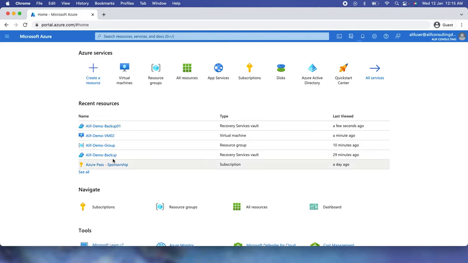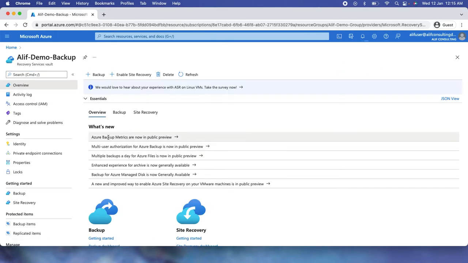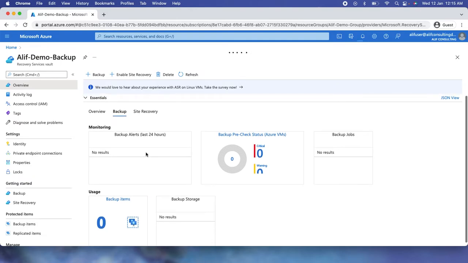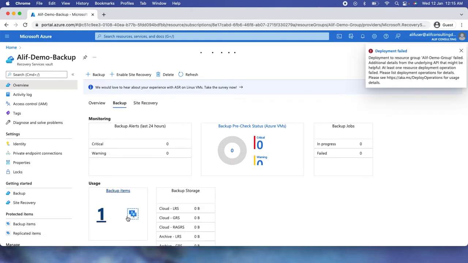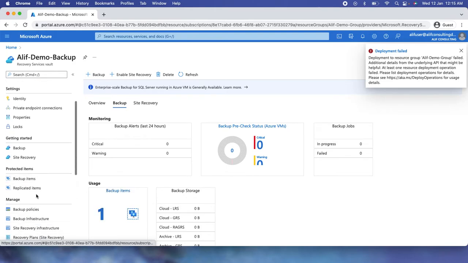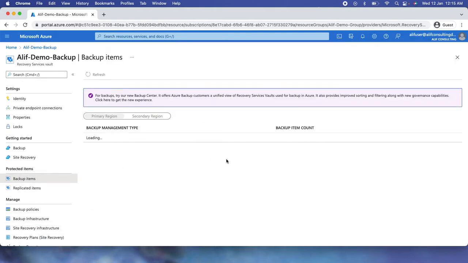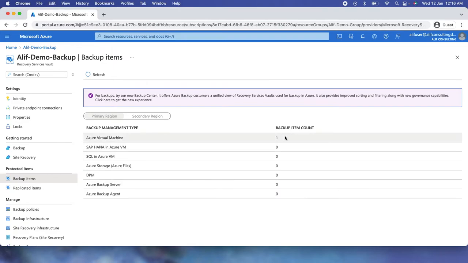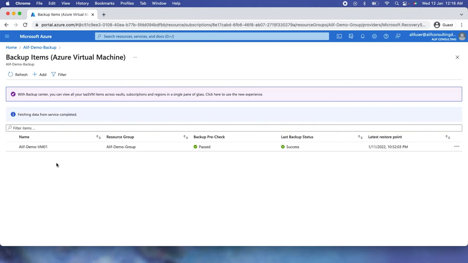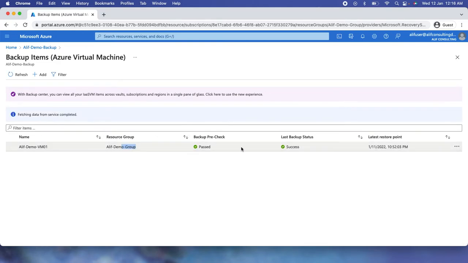And meanwhile, let me show you the other vault which I have already configured with the backup. So if I go to backup, I would be able to see I have one backup there. If I go to backup items, I can see I have one backup for the Azure VM, and if I click here, I can see the name of the VM and the resource group, what the pre-checks look like, what the last backup state looks like, and what the last restore point is.